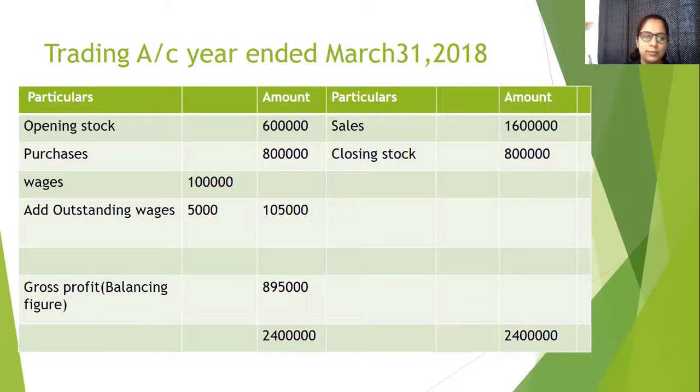And also gross profit, or if there was a gross loss, it would be transferred. If gross profit, obviously credit side because it is income again. So credit side will be gross profit. It will come here in the profit and loss account. If it is a loss, it will come on the debit side, because loss is always debit side. We have seen that in the golden rules of accounting. So anybody having any problem, you can check my previous video and you will understand the concept very clearly and it will be very beneficial for you.